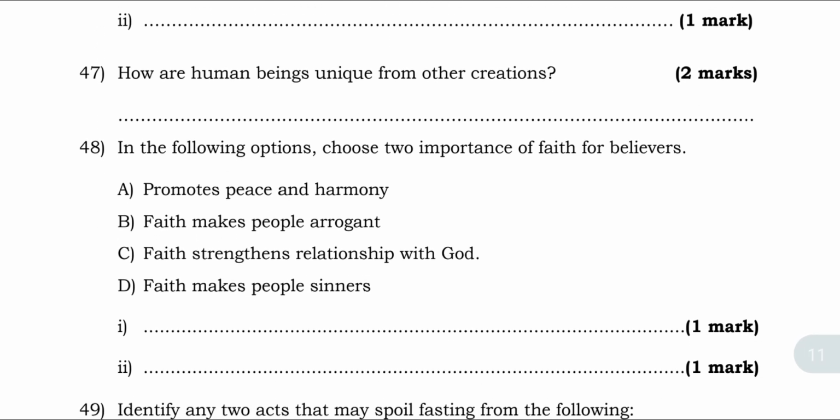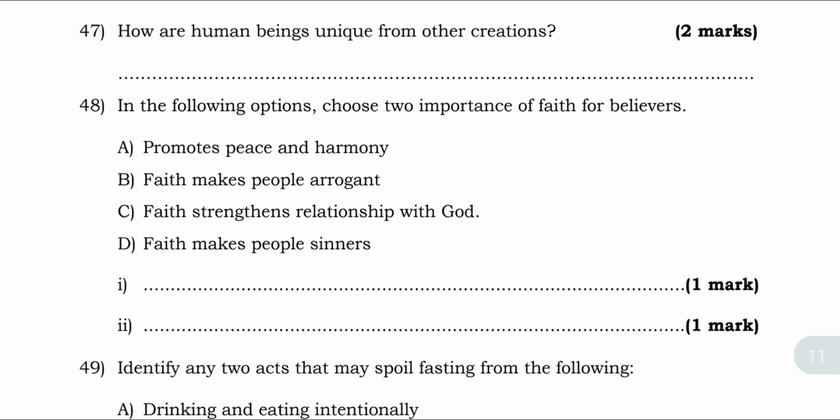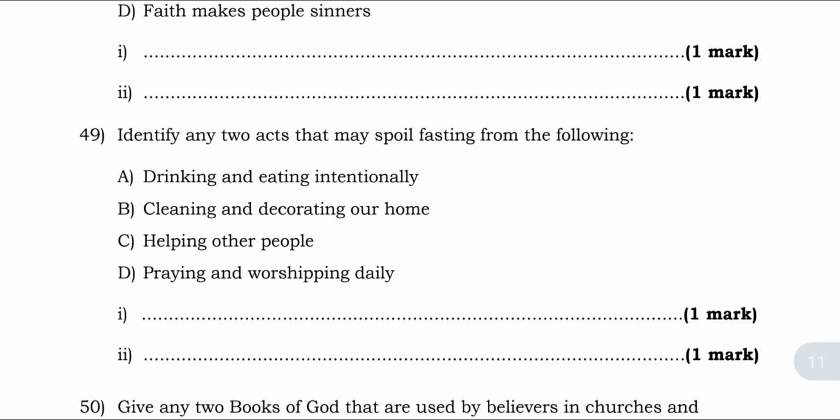In the following options, choose two importance of faith for believers. A. Promotes peace and harmony. B. Faith makes people arrogant. C. Faith strengthens relationship with God. D. Faith makes people sinners. Last question, 49. Define any two acts that may spoil fasting from the following. A. Drinking and eating intentionally. Cleaning and decorating our home, helping other people, praying and worshipping daily.